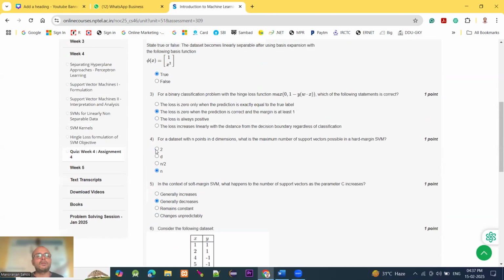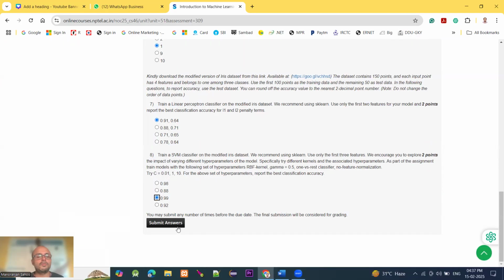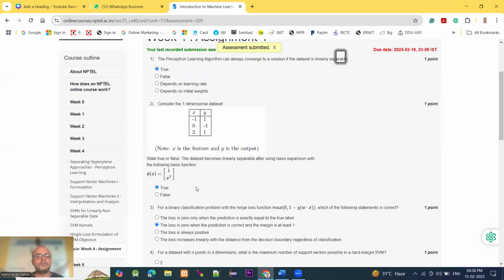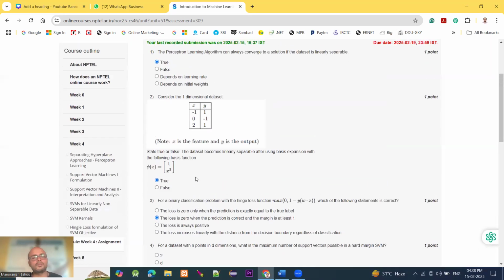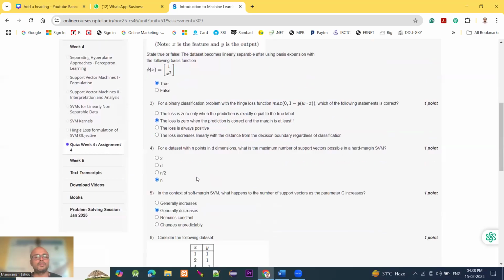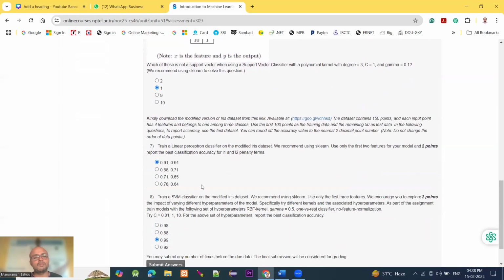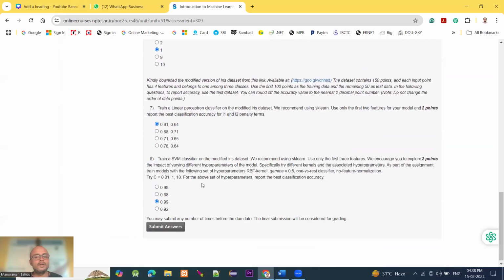Now we have attempted all the questions. Now I'm going to submit the answers. Your assignment answers are successfully submitted. We attempted all the questions: question 1 option A, question 2 option A, question 3 option B, question 4 option D, question 5 option B, question 6 option B, question 7 option A, question 8 option C.